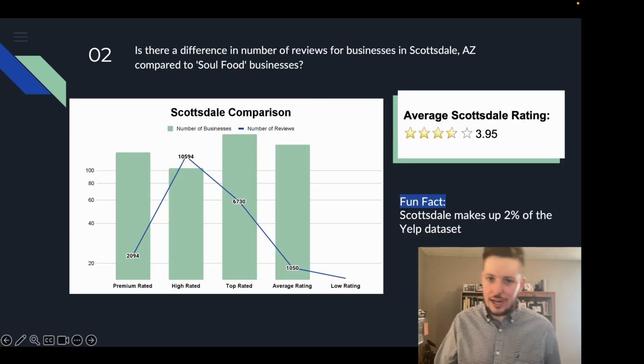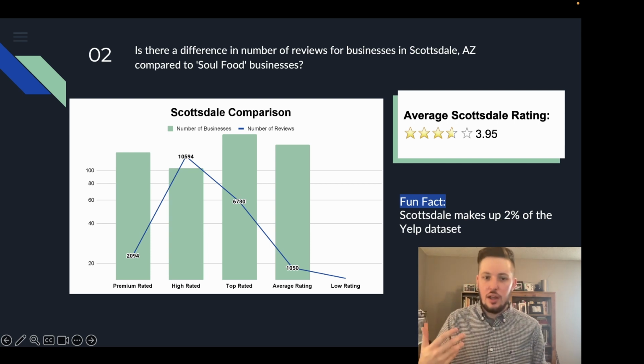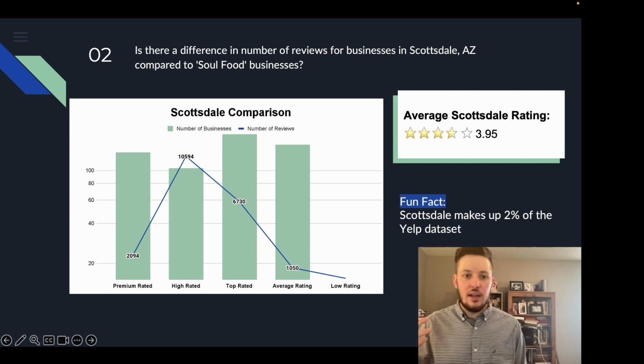So this is not just premium reviews, 5.0 reviews. This is how many ratings, how many reviews these businesses received in total. So this could be anything from a 1.0 to a 5.0. But the average of these businesses is calculated by placing the business within the bar charts. So I hope that makes sense. And if it doesn't, please tell me in the comments down below how I might improve this chart. But I think this chart is very helpful for us trying to understand a lot more about how businesses in Scottsdale fare when it comes to where they rate in this data set.